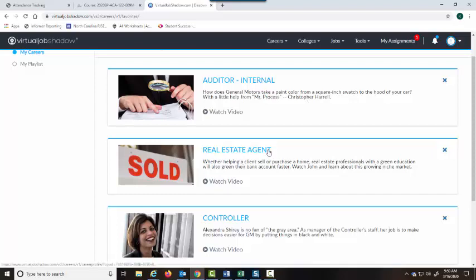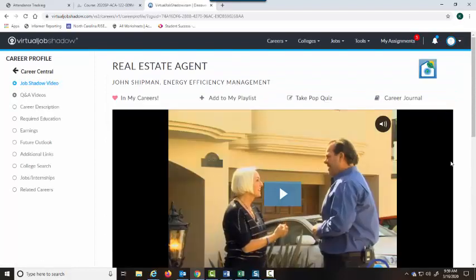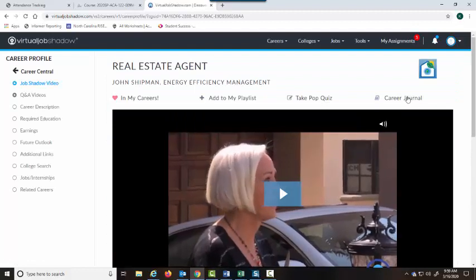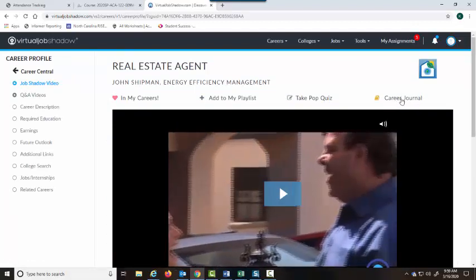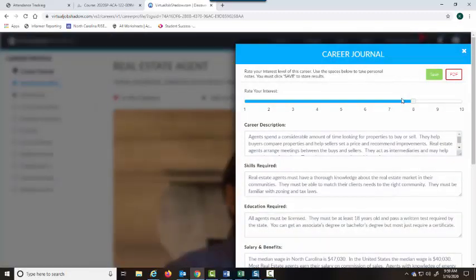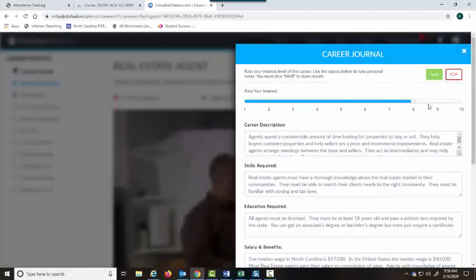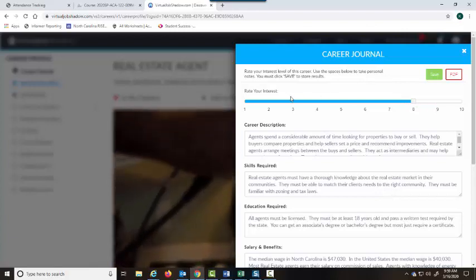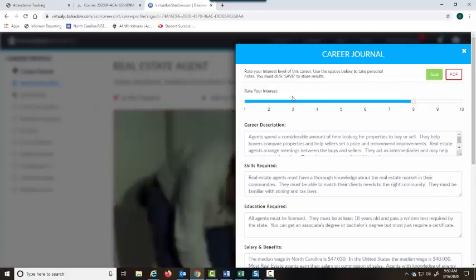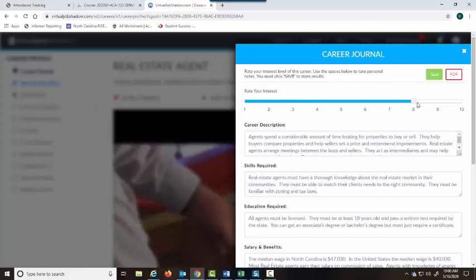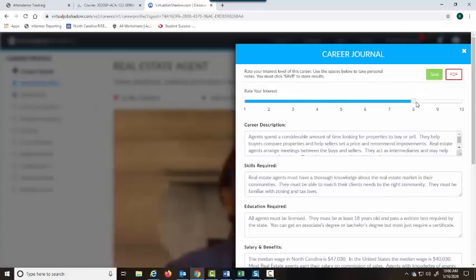I'm just going to choose one of mine, so real estate agent. Every career at the top right has this link called Career Journal, so I'll click into it to show you what it looks like. The first thing you're going to do is rate your interest. On a scale from 1 to 10, are you going to pursue this career? I'm interested in it about an 8.